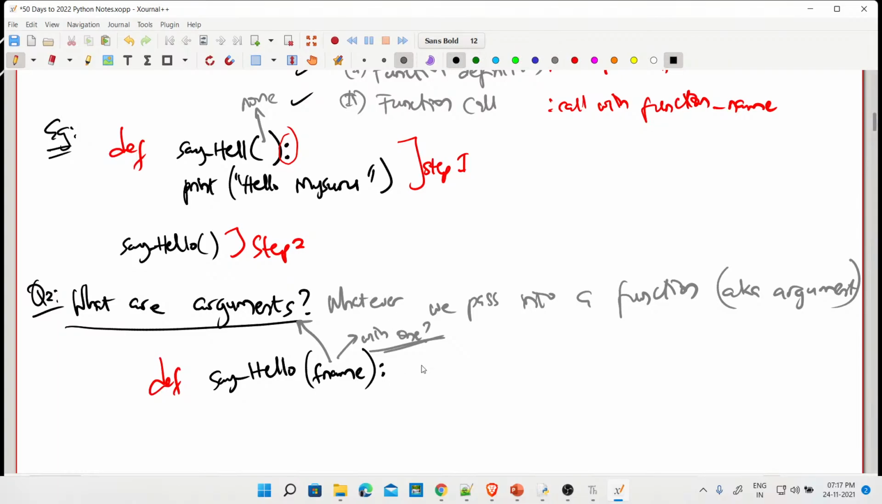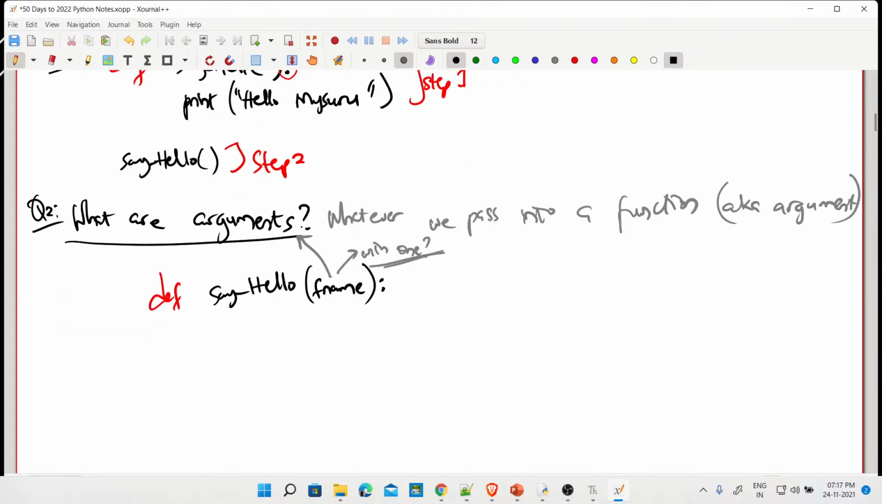Now, once this is done, I want to print. You can do 2 things here. You can say print hello, plus f name. And the order doesn't matter actually. So we have finished creating this function. We have defined this function. Now we go to call it.